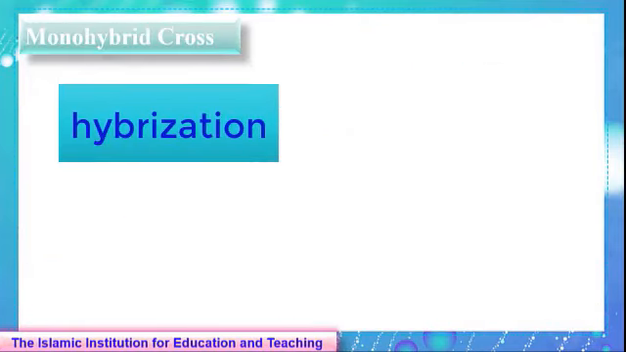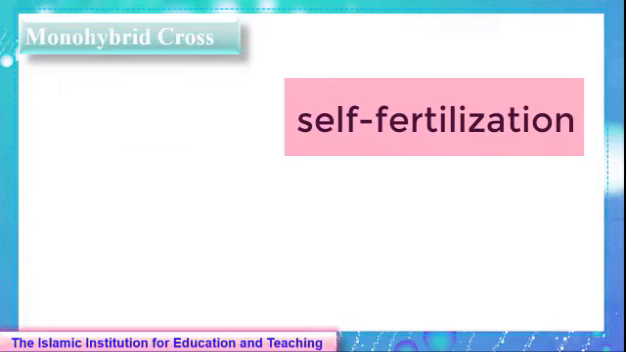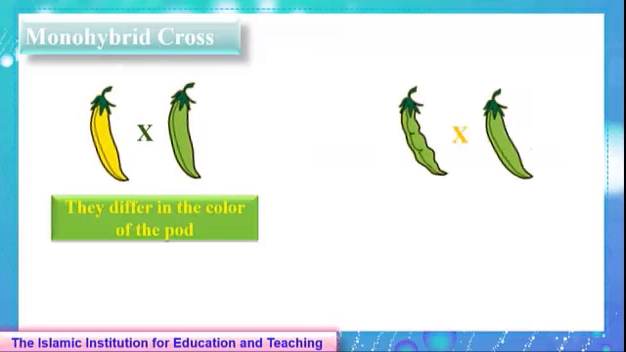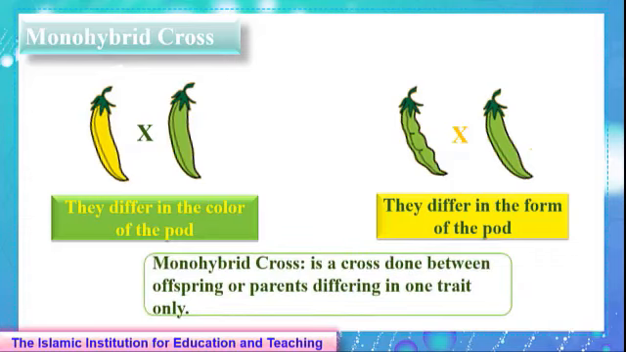We explained hybridization and self-fertilization. Now, what is meant by monohybrid cross? These two peas differ in the color of the pod, while these two differ in the form of the pod. Here we are crossing parents or offspring differing in one trait only. This is called monohybrid cross.